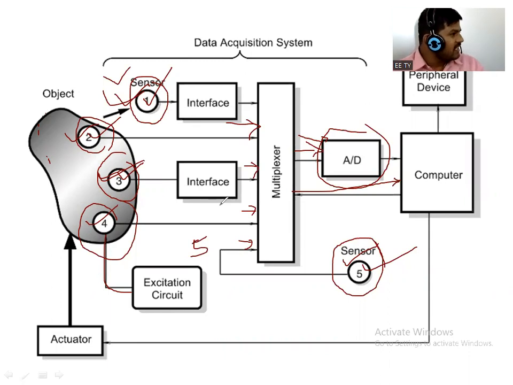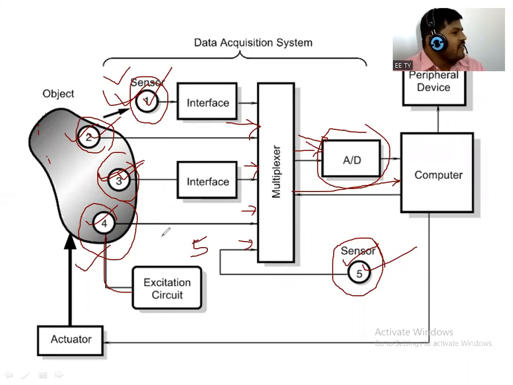And the passive sensor does not require an excitation circuit, right? For example, in the case of an active sensor, suppose we consider one example, a thermistor, that is a temperature sensitive resistor. To enable that temperature sensitive resistor we require some extra source, like a current source; only if current flows through it will it be enabled, right?